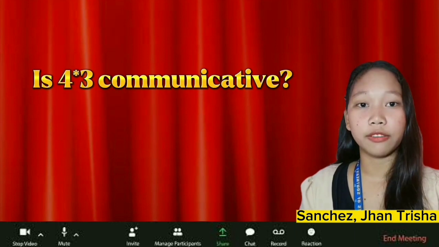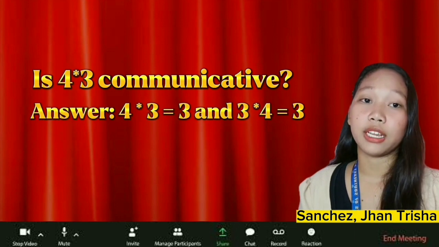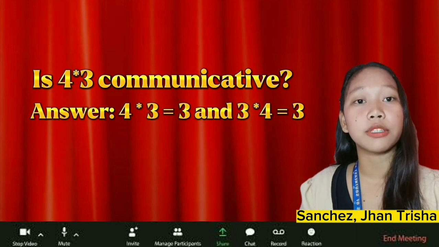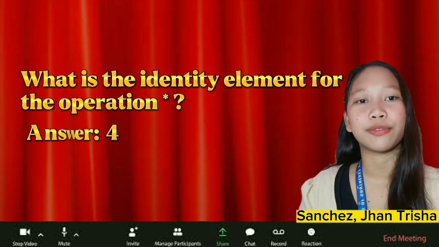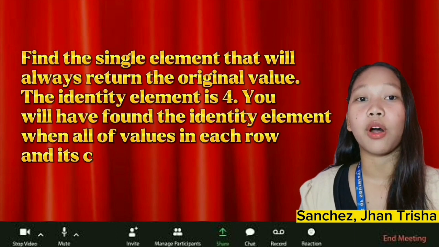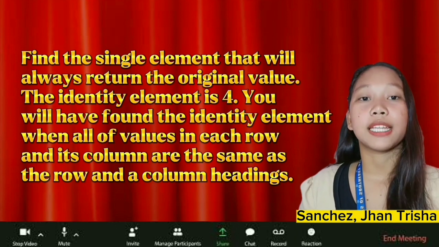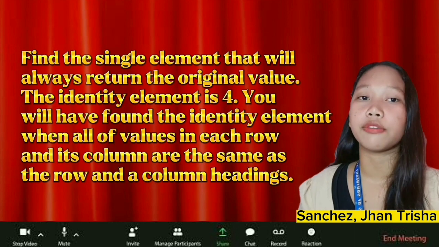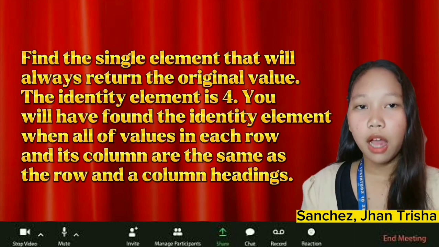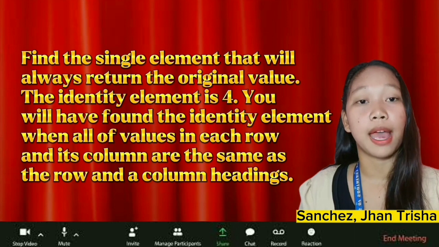Is 4 times 3 commutative? The answer is 4 times 3 is equal to 3 and 3 times 4 is equal to 3. What is the identity element for the operation times? The answer is 4. Find the single element that will always return the original value. The identity element is 4. You will have found the identity element when all the values in its row and its column are the same as the row and the column headings.